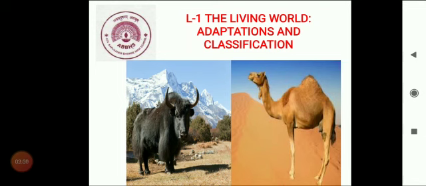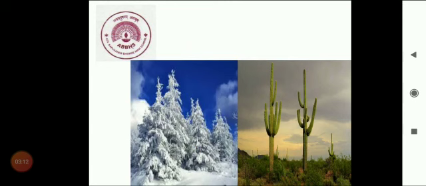Now see plants in Kashmir. They are conical in shape, due to which the snow does not remain accumulated on the branches. They have thick bark to withstand the cold. For example, pine, fir, spruce, deodar, etc.